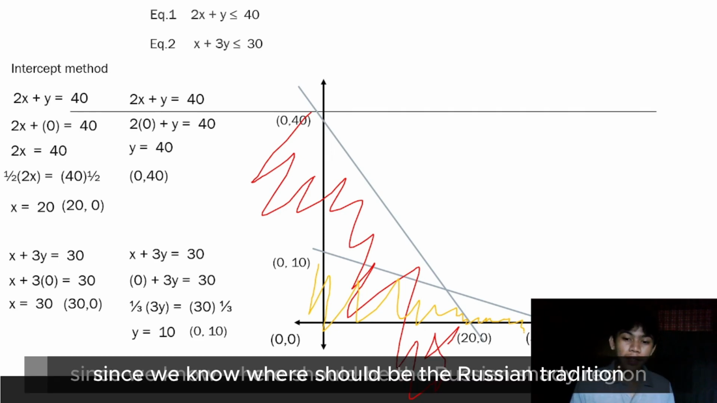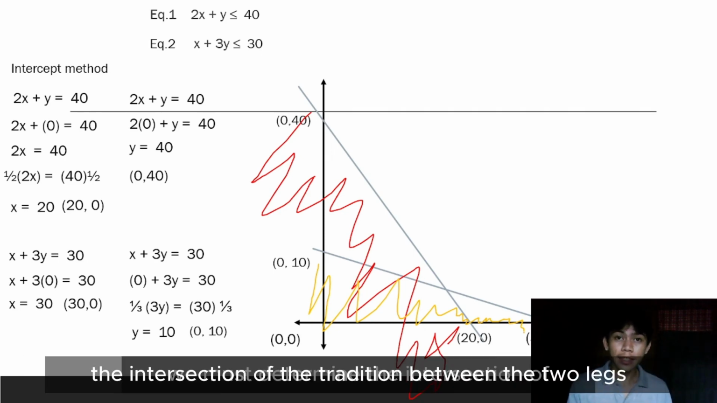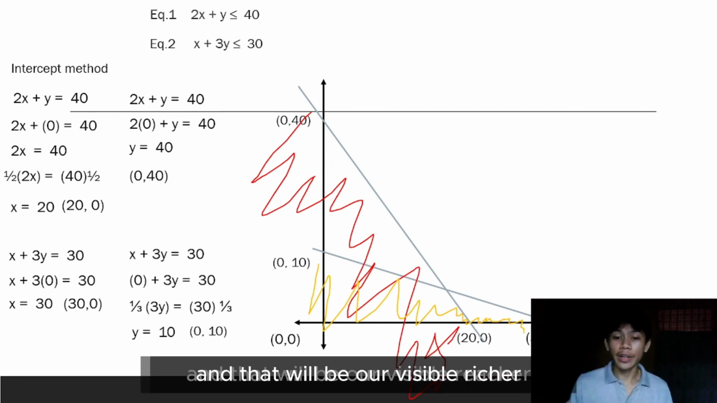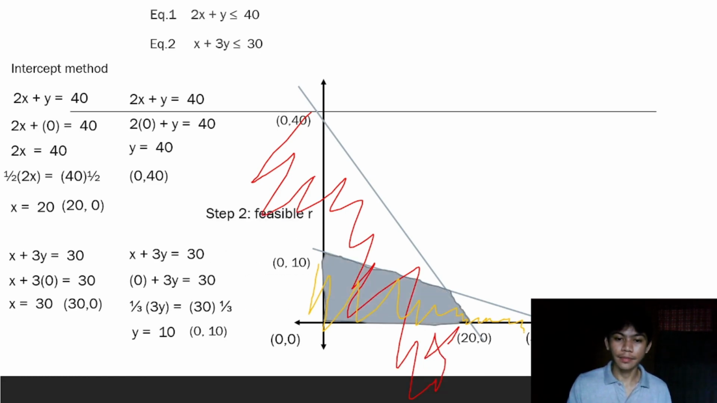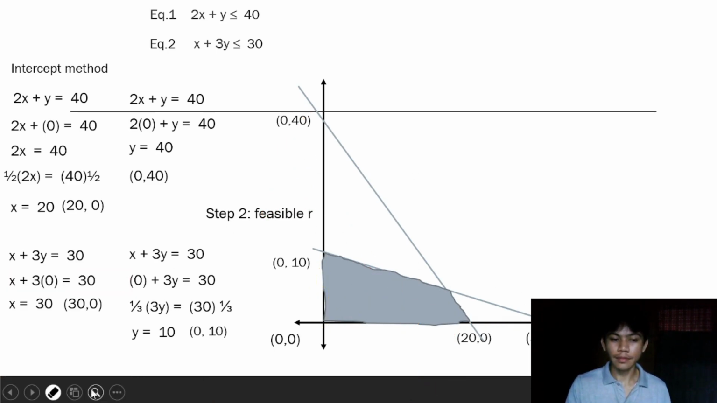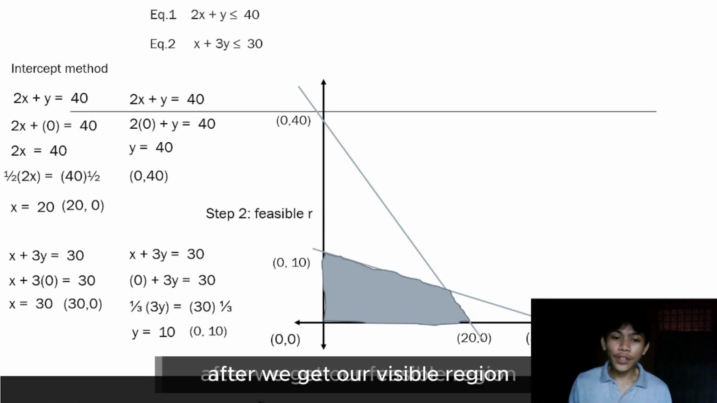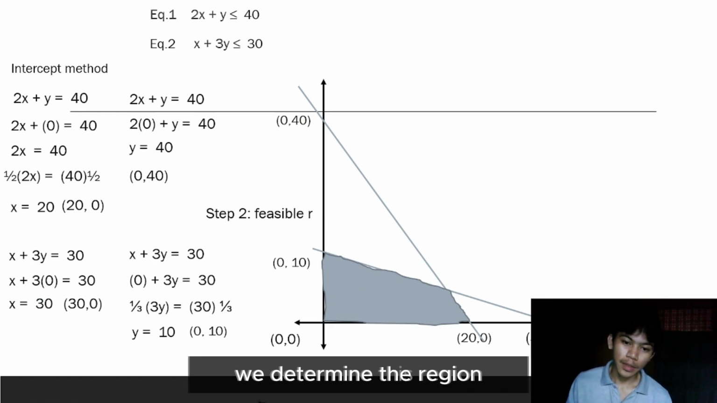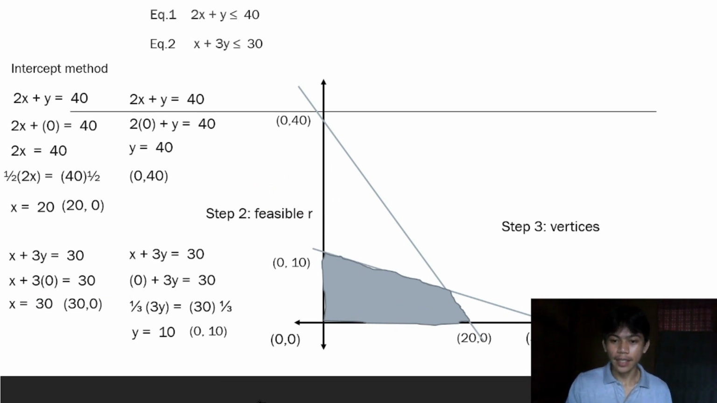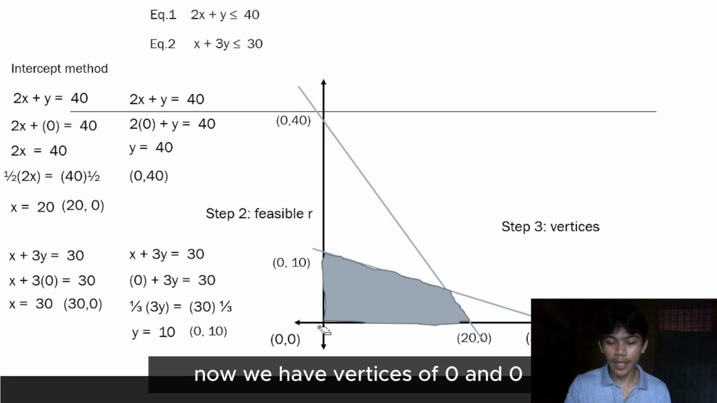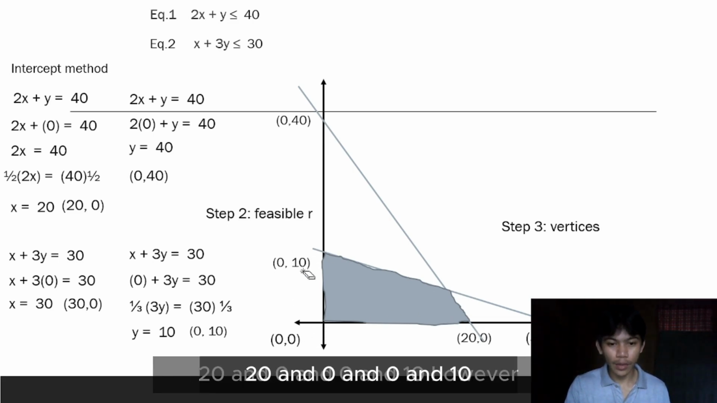Since we know where the shaded regions should be, we must determine the intersection of the shaded regions between the two lines, and that will be our feasible region, and that will be right here. After we get our feasible region, the next step is to get the vertices. Now we have vertices of 0 and 0, 20 and 0, and 0 and 10.